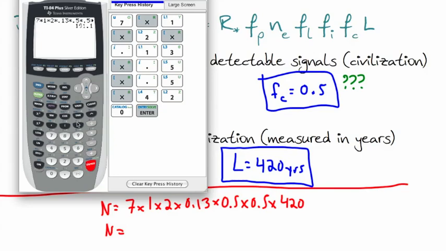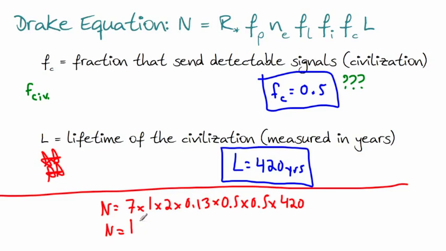And this would tell me that there would be roughly this many. So this right here is 191. So we could say that N would be roughly 191 civilizations that we could actually talk to. This is the number of alien civilizations we can actually discuss things with, perhaps, or at least detect their signals.